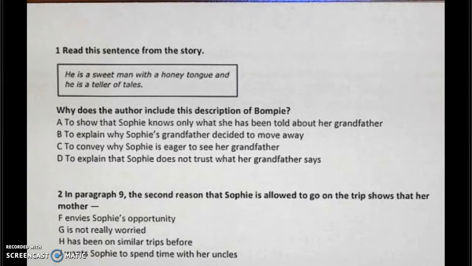Okay, question number 1. It says, read this sentence from the story. He is a sweet man with a honey tongue, and he is a teller of tales. Why does the author include this description of Bumpy?